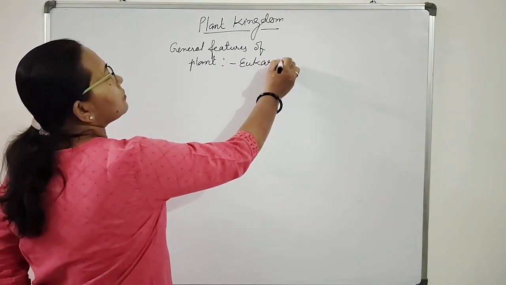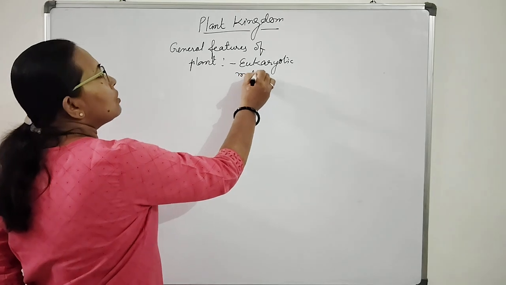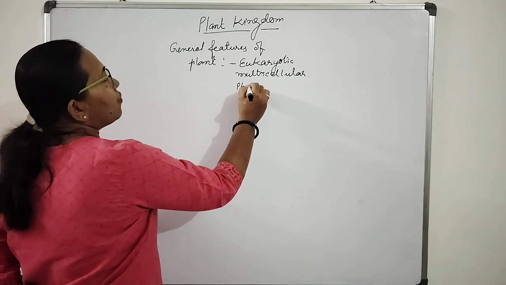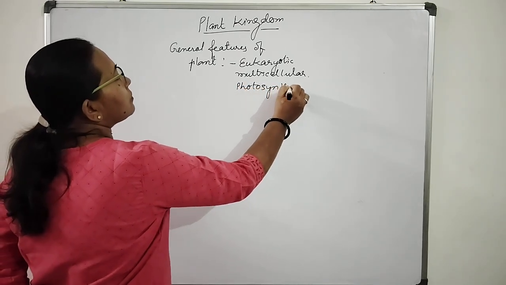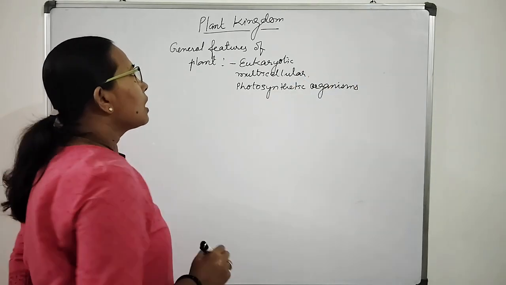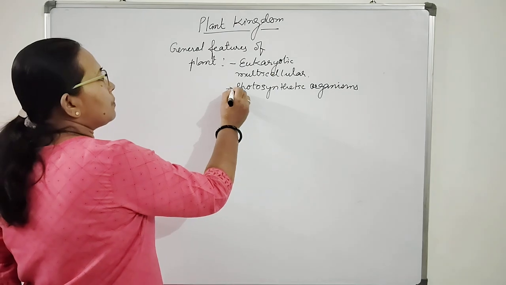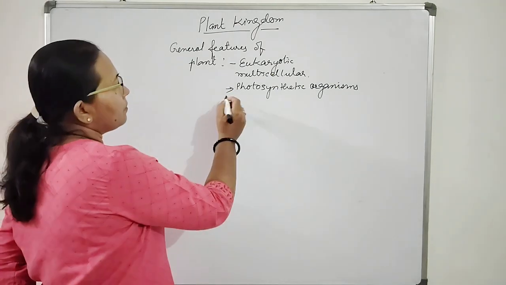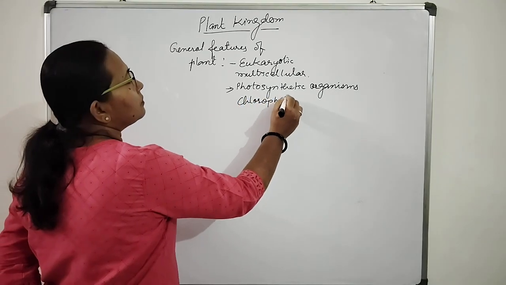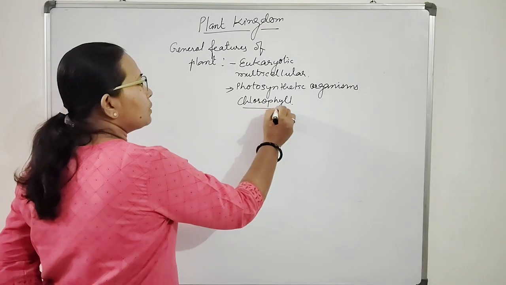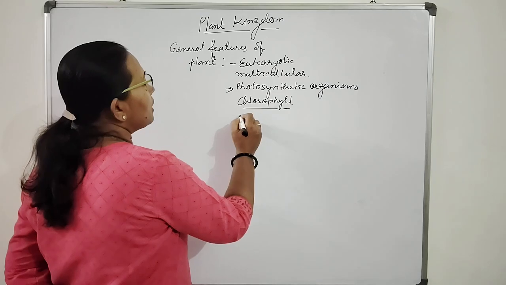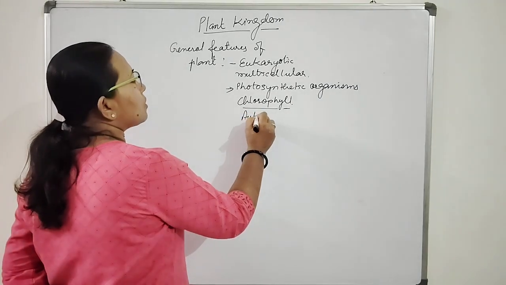Plants are eukaryotic, multicellular, photosynthetic organisms. For photosynthesis they need chlorophyll, so plants contain chlorophyll. Due to the presence of chlorophyll, plants are autotrophs.